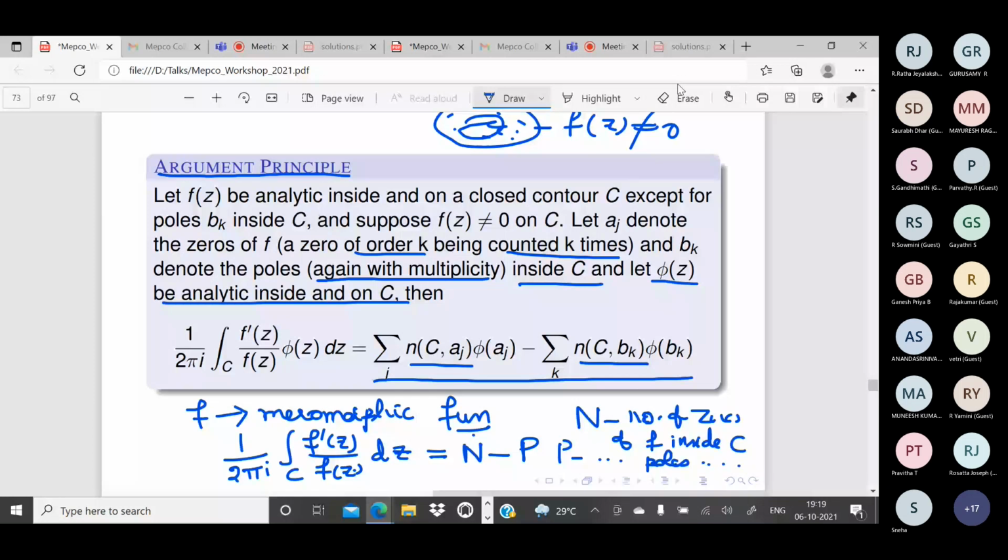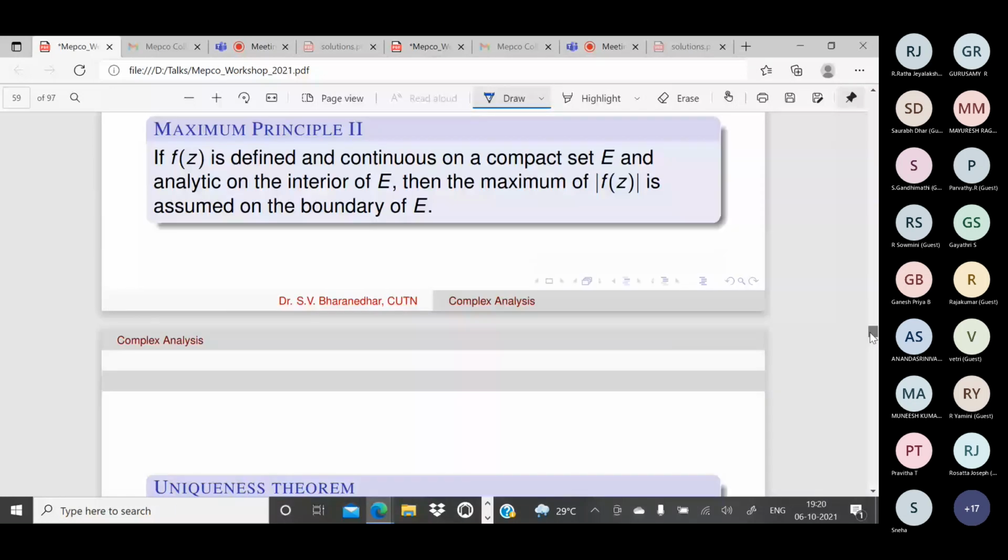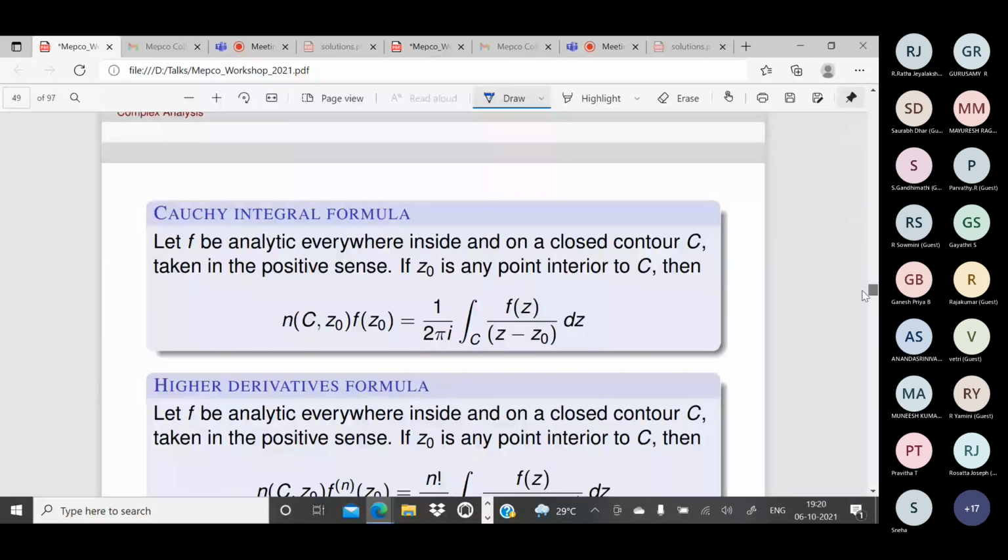Okay. So last class we discussed one problem to illustrate the use of winding number. One of our friends told, sir, we can solve this using the argument principle. So let us do that. Let me show that problem and we will do it using the argument principle. Yeah, this problem.